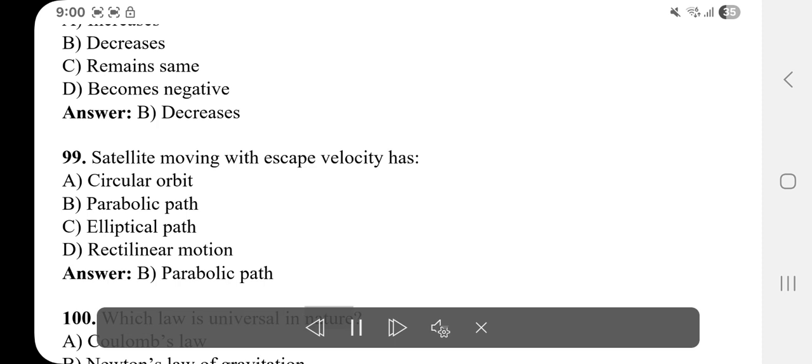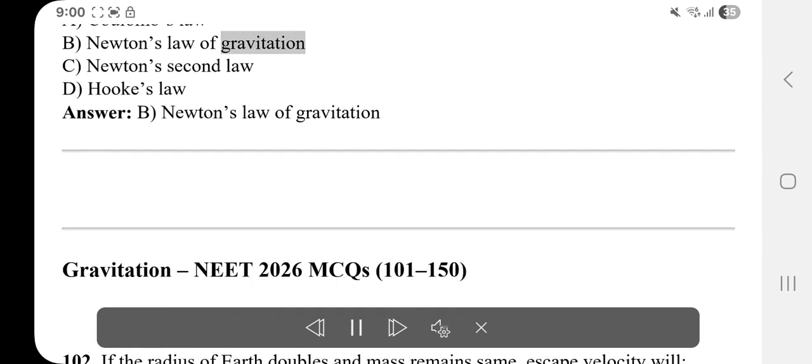100. Which law is universal in nature? A. Coulomb's law. B. Newton's law of gravitation. C. Newton's